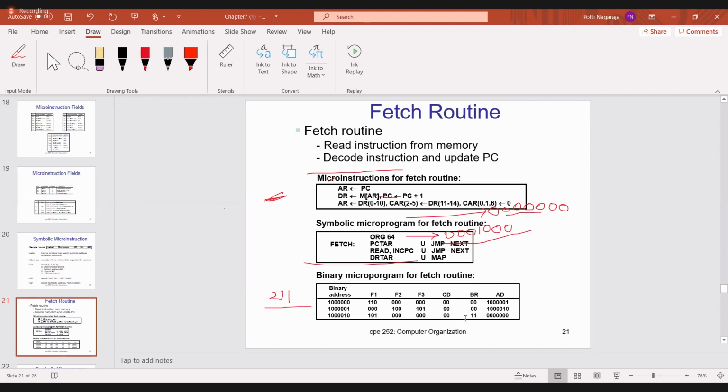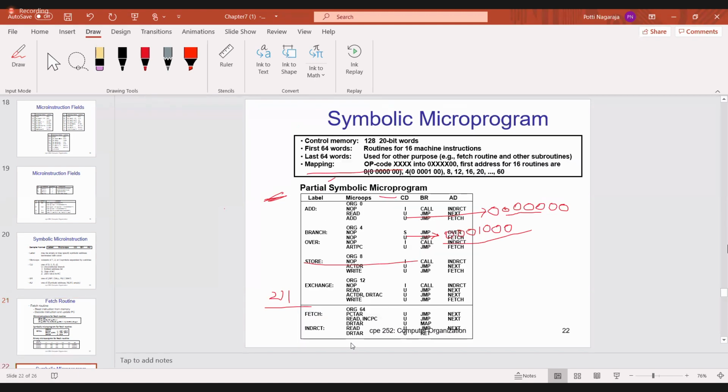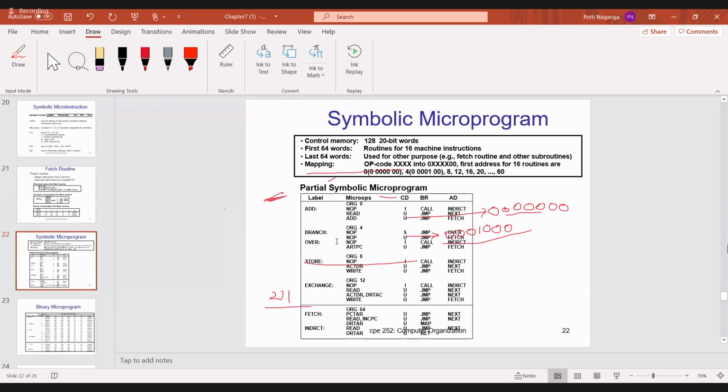You know how to do it. Computing the address: the opcode bits, 4 bits, you have to transfer. Then the MSB is 0, and the 0th position is 0. Is it okay? So this is nothing but the binary microprogram. Try like this. This is only for one section. Tomorrow we will see the entire program. All of you try to verify this program, same process. Here how many instructions are there? Check. Addition is there, branch is there, store is there, exchange is there, and fetch is nothing